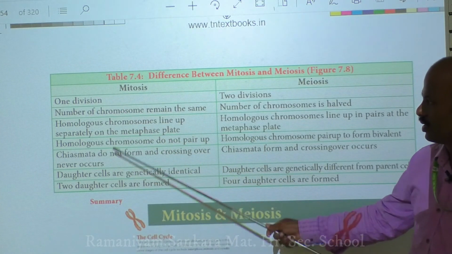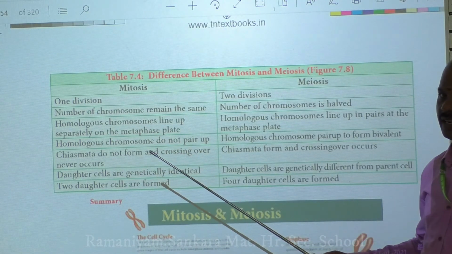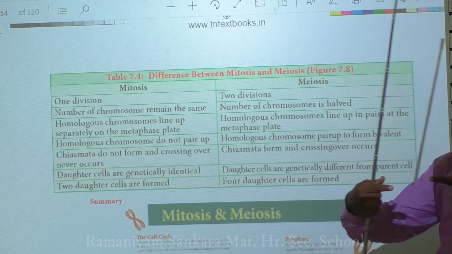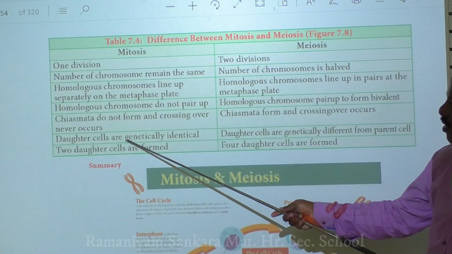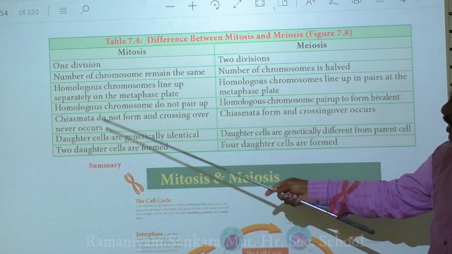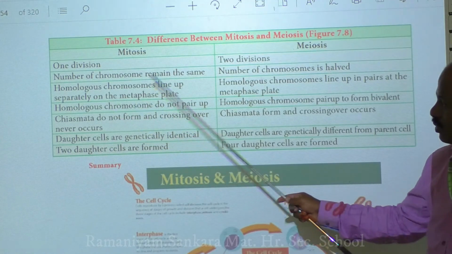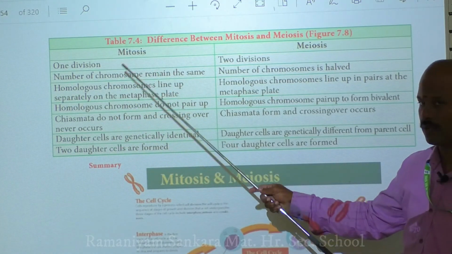All these things are not seen in mitosis, because the homologous chromosomes are not aligned in pairs. They are aligned separately at the center of the cell. Next, in mitosis there is no crossing over, so the daughter cells formed are genetically identical with respect to the parental cell.